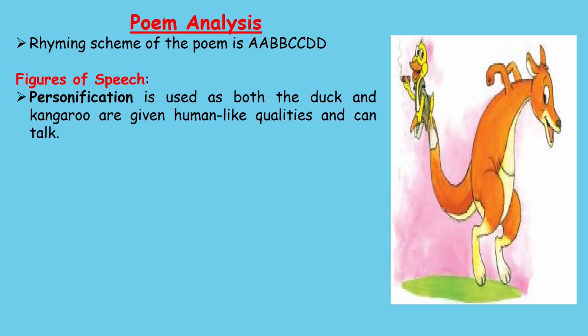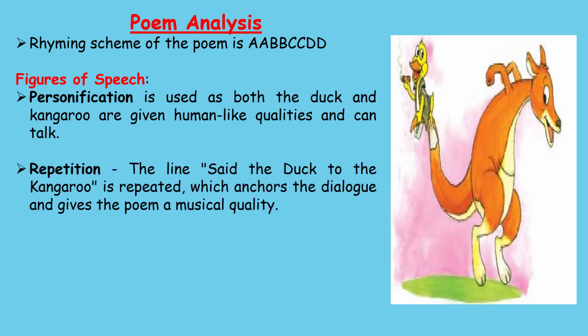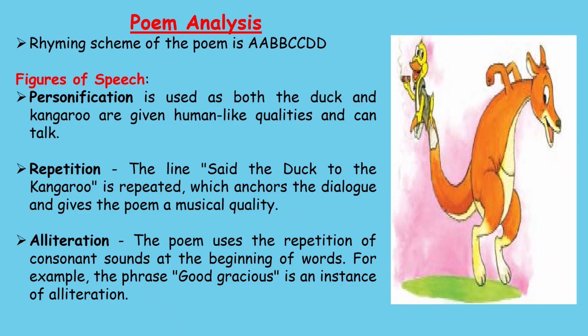Figures of speech: personification, as both the characters in the poem, duck and kangaroo, are given human-like qualities, as they can talk and answer properly like humans. Repetition: the line "said the duck to the kangaroo" is repeated again and again in the poem. Alliteration means repetition of the first consonant in the word. You can see the example, good gracious. Here G is repeated.